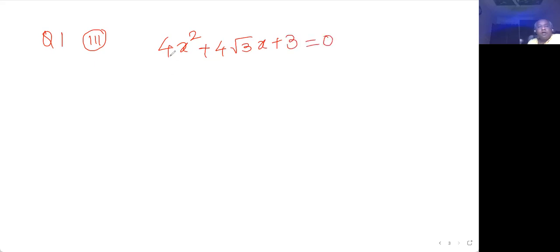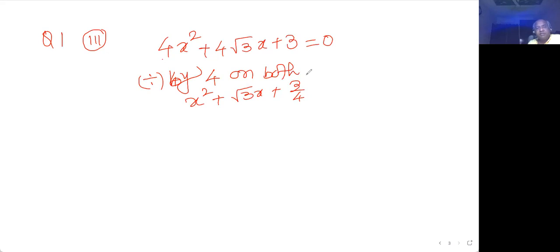This is question number 3, equal to 0. Again you have to make it free, so divide throughout by 4. So this is x square plus root 3 x plus 3 by 4. Divide by 4 on both sides. Why I am doing this? The purpose is very clear, because you have to make this x square free from this coefficient. That is easier to do, because later on you have to adjust. And this is 0 by 4, so that is 0 again.